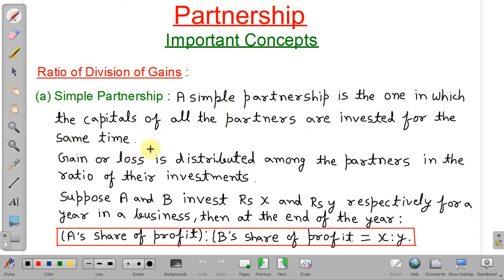So gain or loss will be shared based on their investment. So who is investing how much, on that only profit will be shared, because time is same for each partner. Suppose A and B invest rupees X and rupees Y for a year in a business. Means both A and B are investing for 1 year. Then at the end of year, A's profit ratio B's profit will be in the ratio of their investment, that is X ratio Y. Okay. So this is what a simple partnership is.